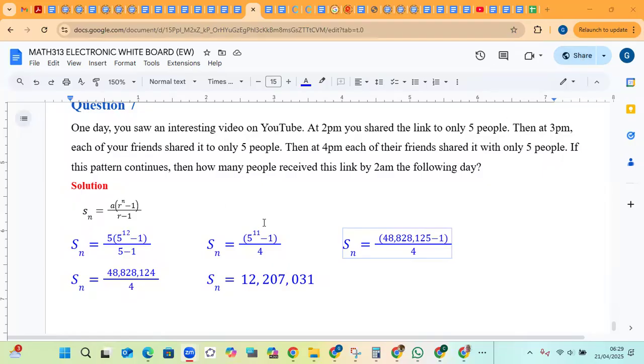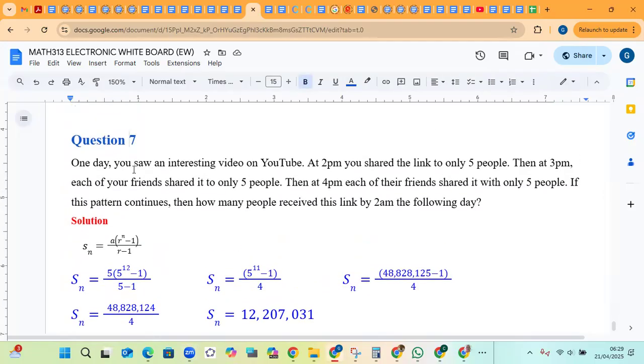So here I'm going to solve question number 7. Okay. And A is 5 because at 2 p.m. you share it with only 5. So you started with 5. And then at 3, each of those 5 shares it to only 5. So multiplying by 5. So R is 5. Then at 4, so you have 2, 3, 4. You see the pattern.